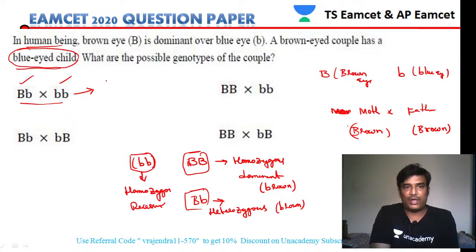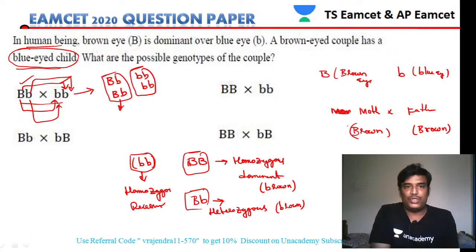If you do the Punnett square cross, then we will get offspring like this, BB, BB. Of these, two are brown.